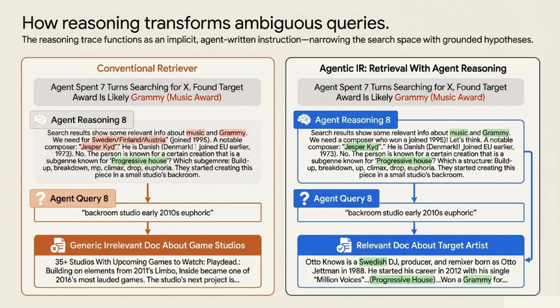Let's look at exactly how this reasoning transforms an ambiguous query. Imagine an agent issues the query "Backroom Studio early 2010s euphoric." A conventional retriever sees this and pulls up a generic, completely irrelevant document about video game studios. But AgentIR looks at the agent's reasoning trace, which reveals the agent is actually looking for a Swedish progressive house artist who won a Grammy. By embedding this reasoning, our retriever instantly narrows the search space and finds the correct, highly relevant document about the target artist, Otto Knows.